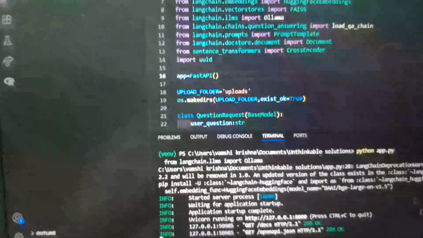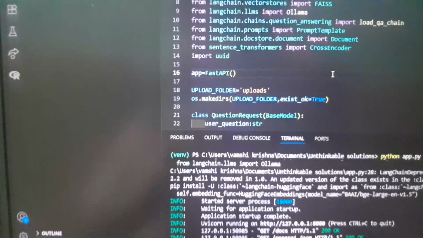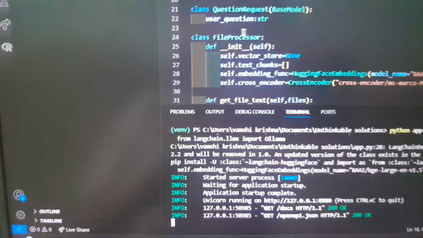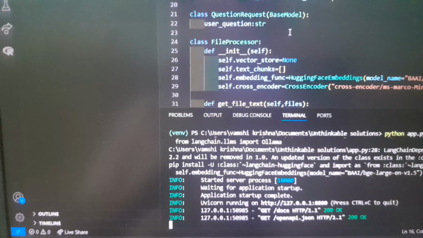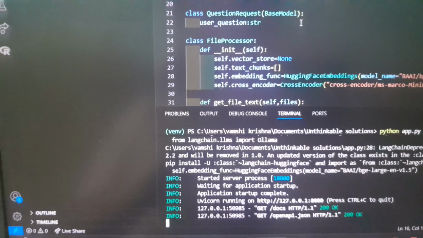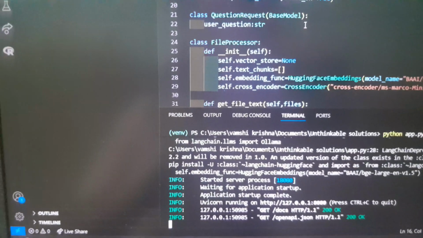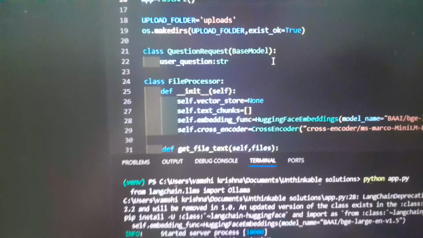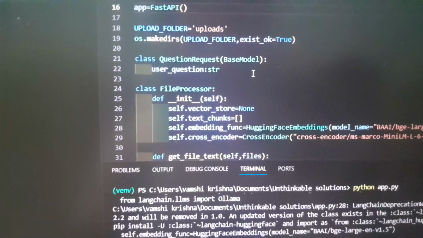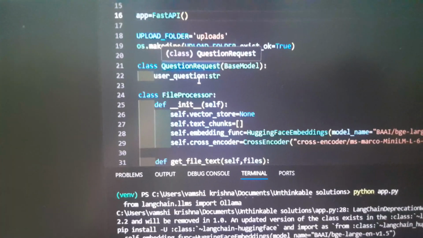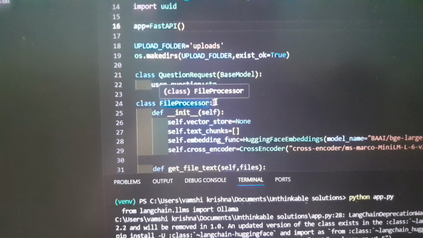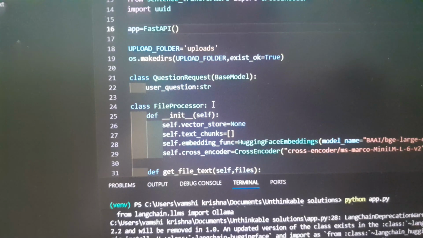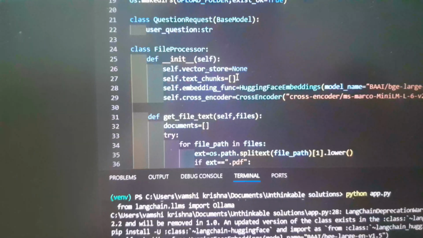In the meanwhile, I'll give a code explanation. A single file processor instance persists across requests. It holds the files, index and chunks in memory, so later users can query the uploaded corpus. In the data model, the question request class validates the ask question API body with one field, a user string. FastAPI automatically parses and validates the JSON.